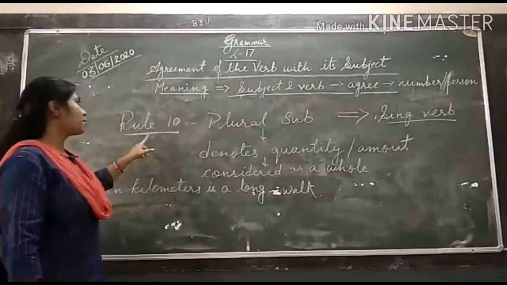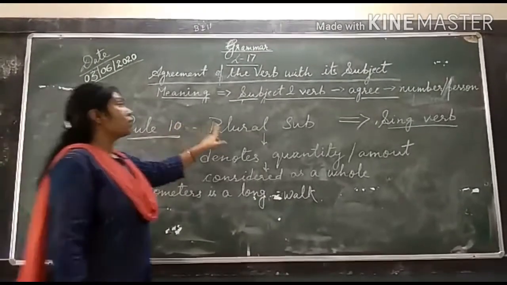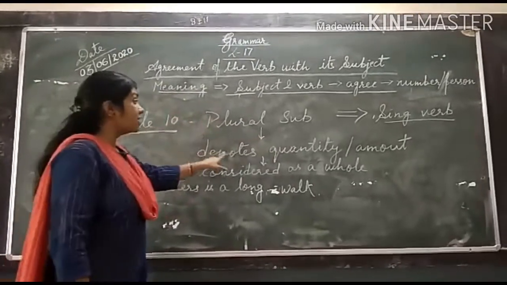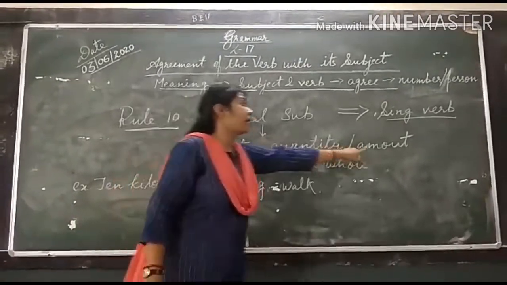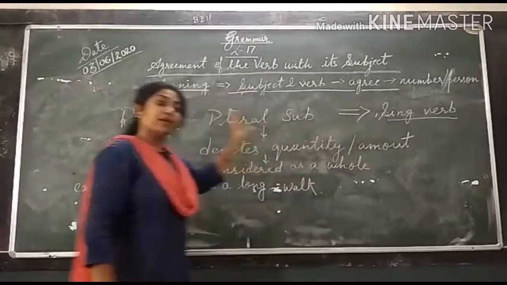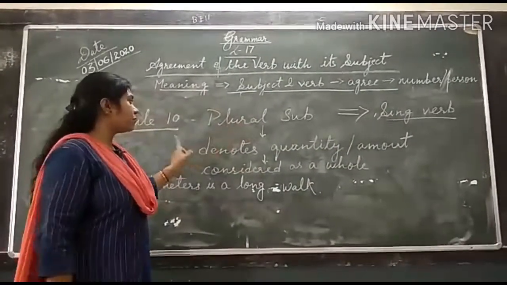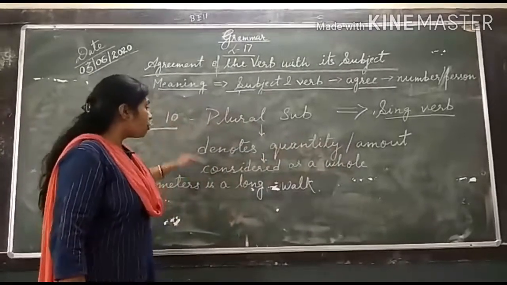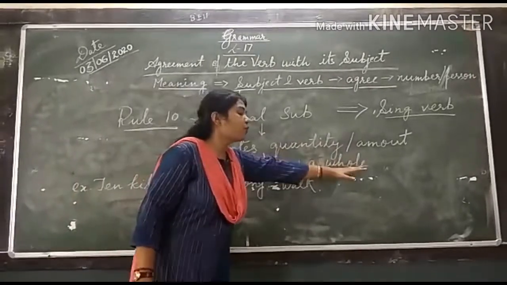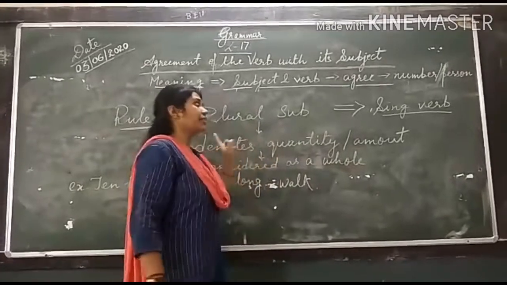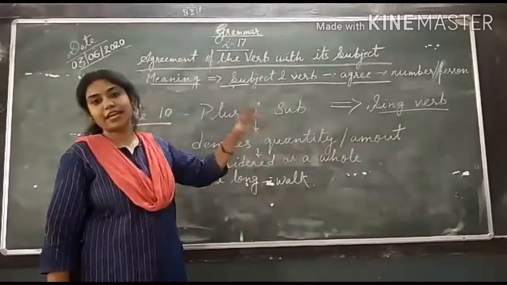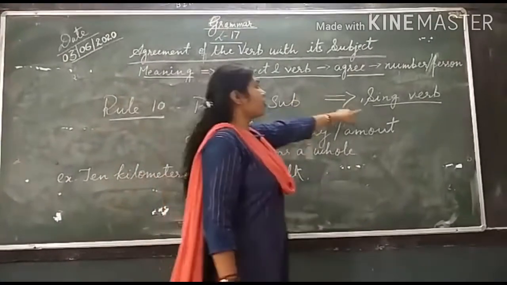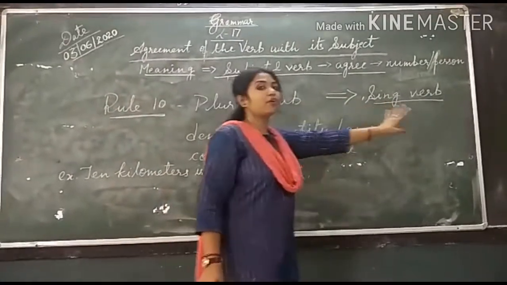Our last rule, number 10, is when the subject is plural, but it denotes quantity or amount. Okay? The subject is plural, but when it denotes some quantity or amount, we should always consider it as a whole, a single one, and you now know that a singular subject is always followed with a singular verb only.